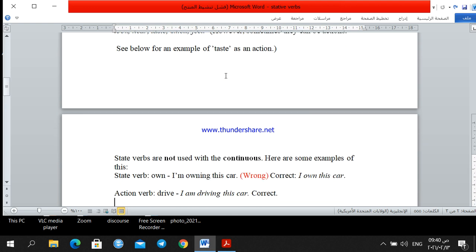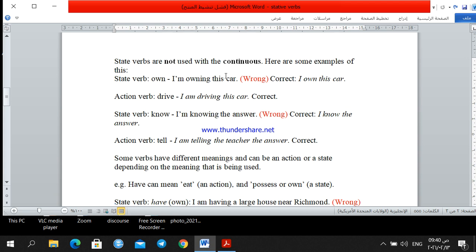Let's take these examples. State verbs are not used with the continuous, as I told you. The stative verb own expresses possession. Own or have, the same. We cannot say "I am owning this car." The state of owning is not continuous. It is not an action, it is something fixed. I own this car, not I am owning this car.